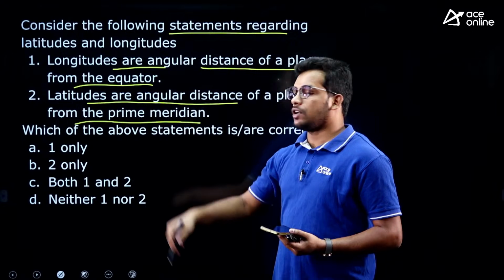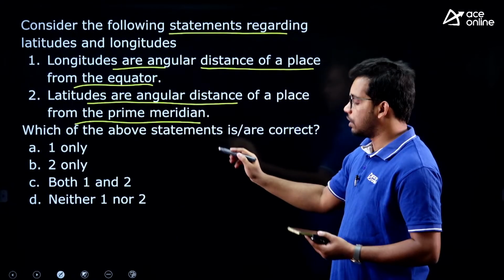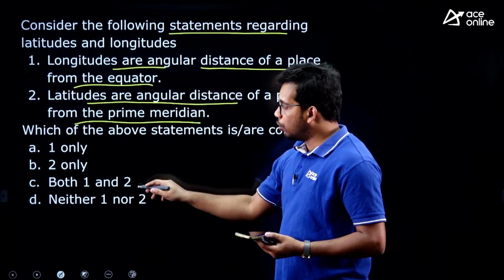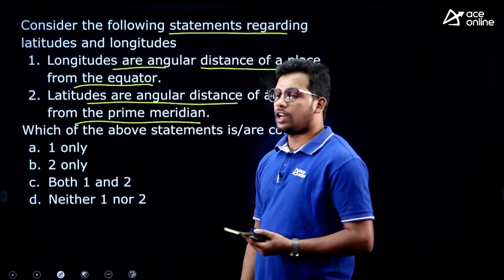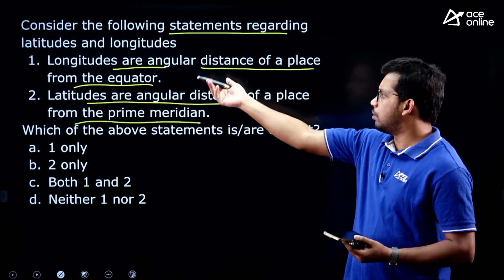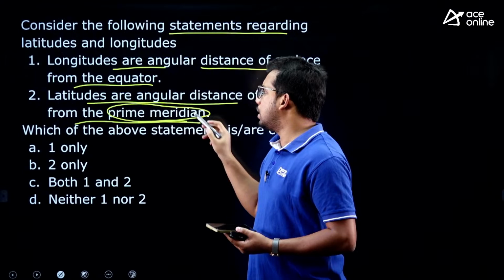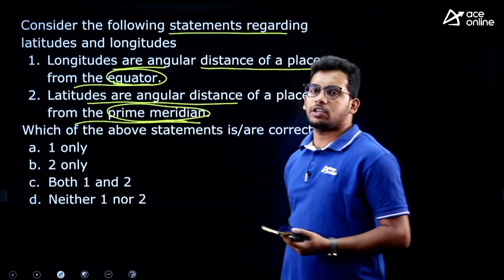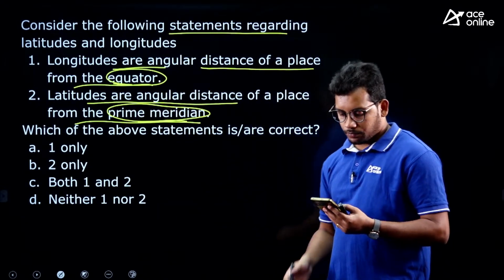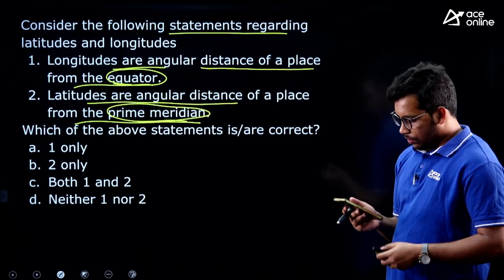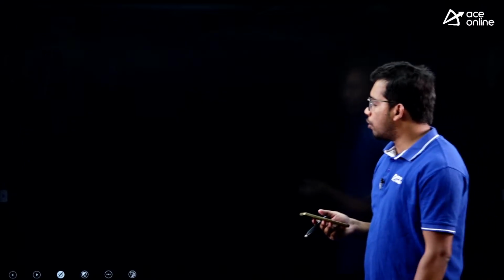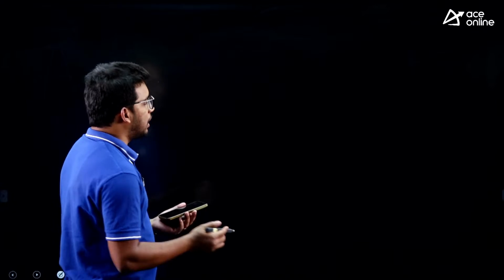So, out of these two which are correct they are asking: one only, two only, both 1 and 2, neither 1 nor 2. Can anyone answer this? Just read it, you will get it. Latitudes they are saying will be measured based on prime meridian, longitudes it is measured based on equator. So, before answering this question, let me discuss the concept a little bit.